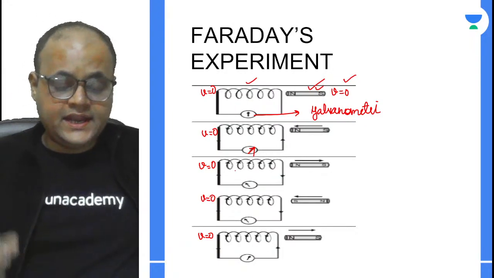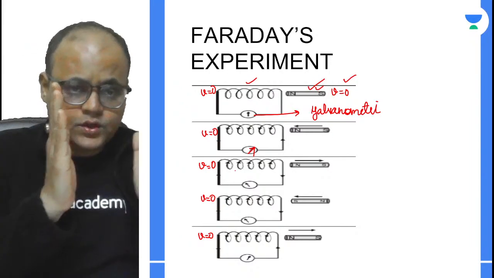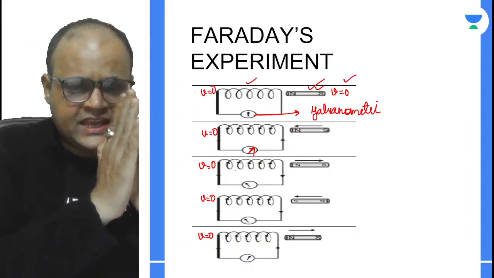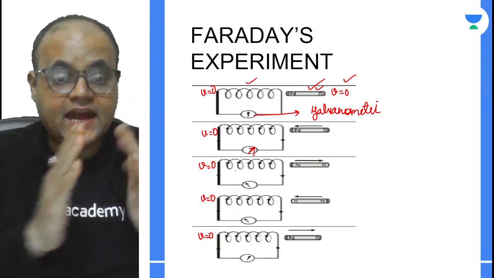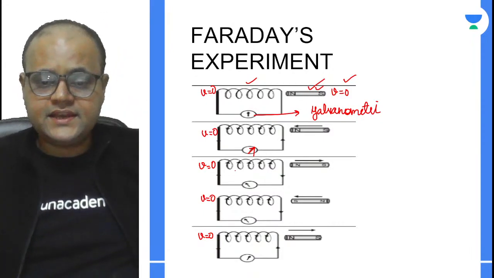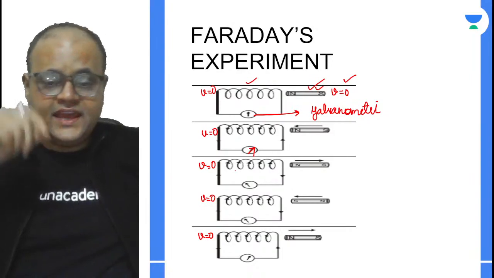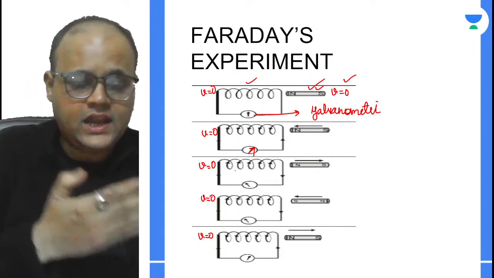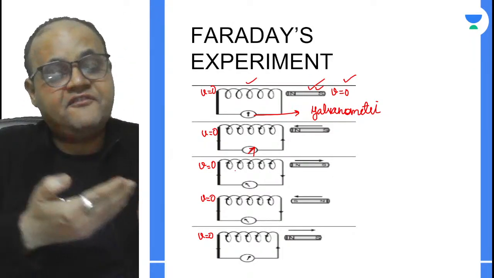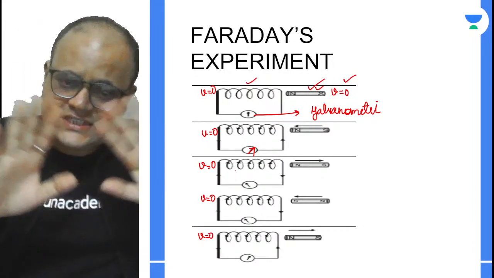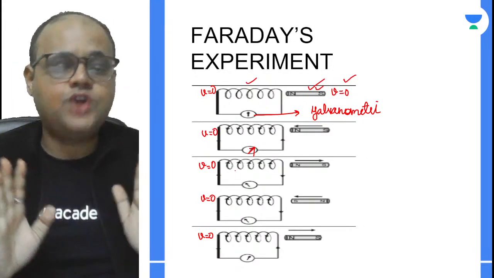Now he just reversed the phenomenon. Instead of moving the magnet towards the coil, he started taking the magnet away from the coil with the same settings. I mean, the setting was not disturbed.